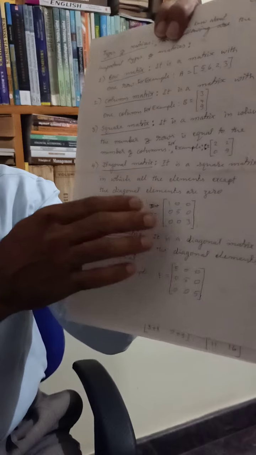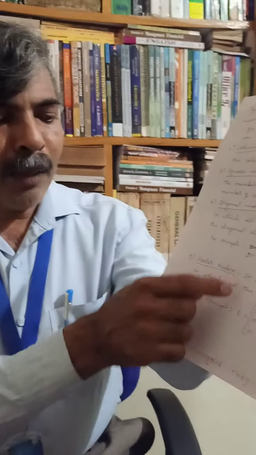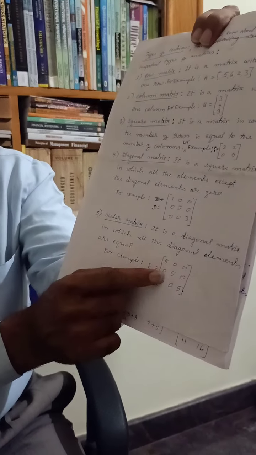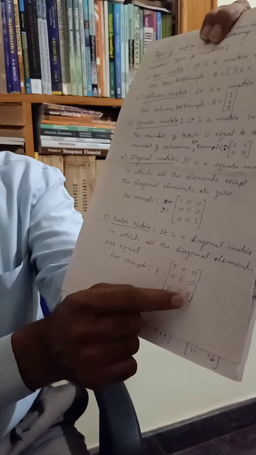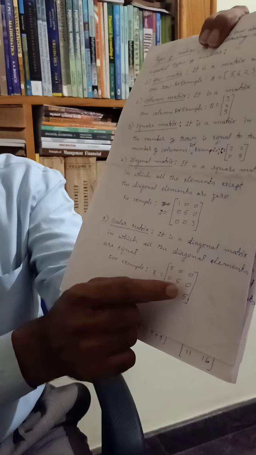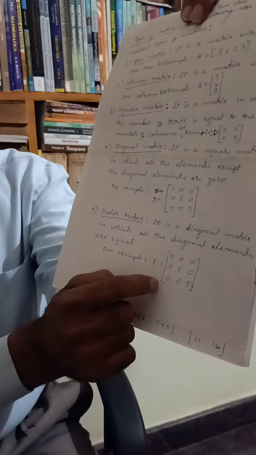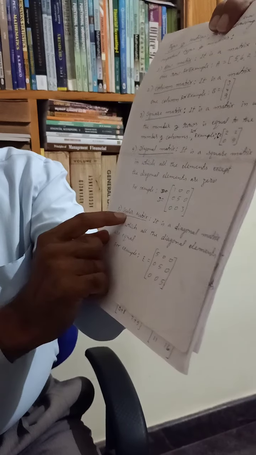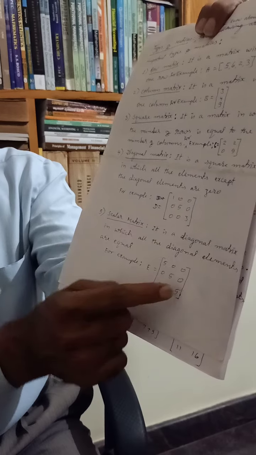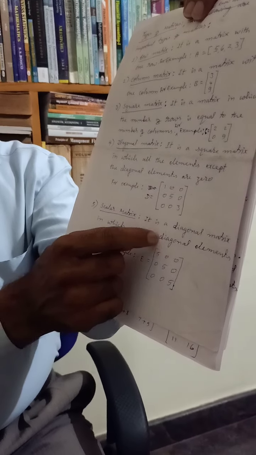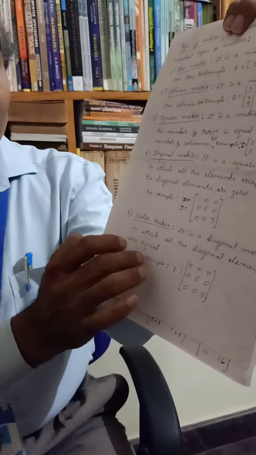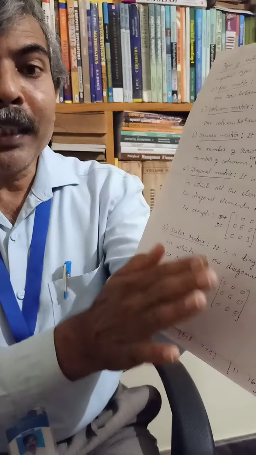That is, the diagonal elements are different. Observe this scalar matrix wherein the diagonal elements are the same, that is 5, 5, 5, and the rest of the elements are zeros. So likewise, we can easily understand the scalar matrix, in which the diagonal elements are equal and other elements must be zero. Then it can be considered as a scalar matrix.